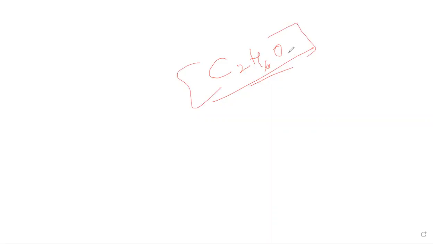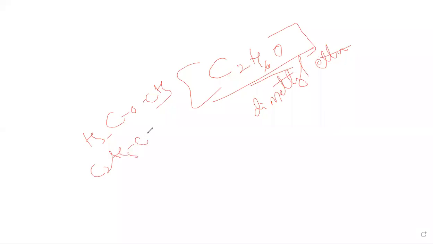For example, this will be dimethyl ether, C2H6O, that is CH3-O-CH3. Similarly, C2H6O can also be written as ethyl alcohol, C2H5OH, right? C2H5OH, that is ethyl alcohol. So the molecular formula is not sufficient to represent organic compounds.